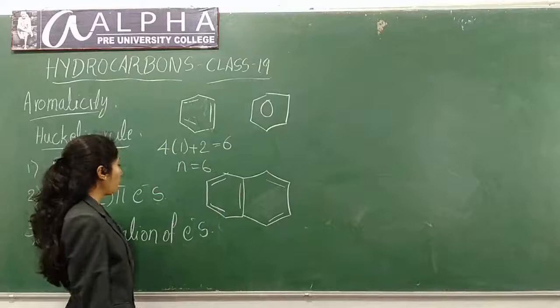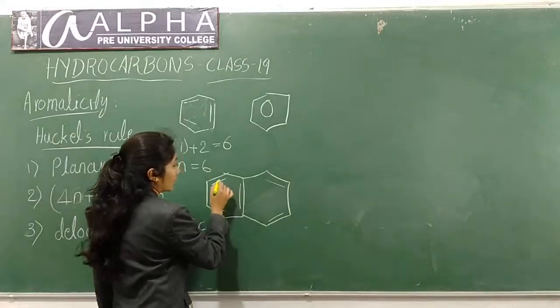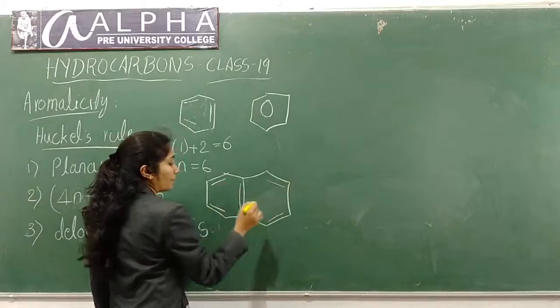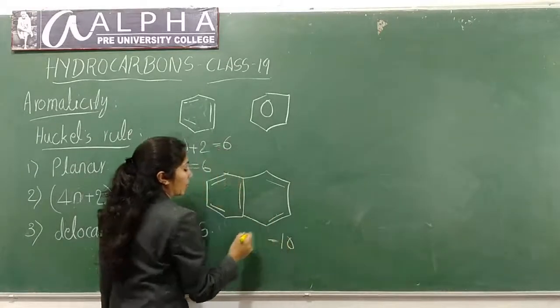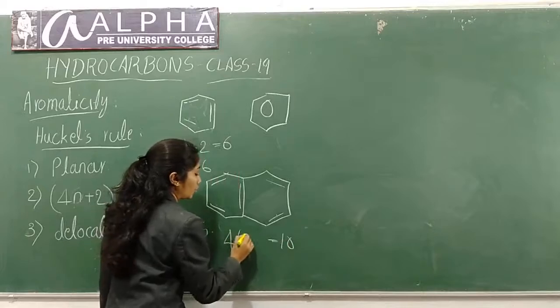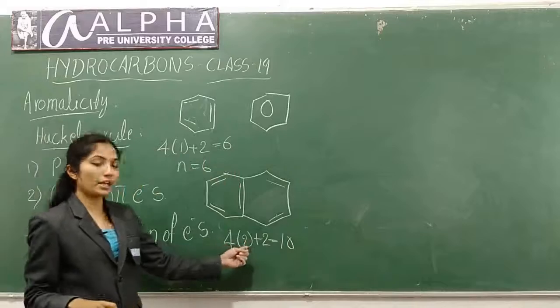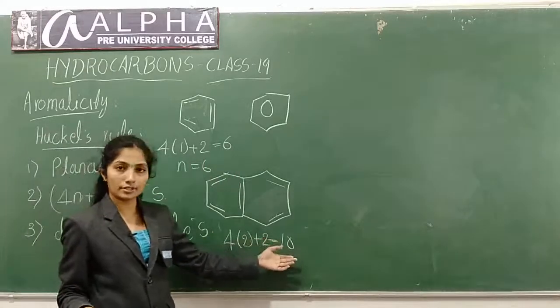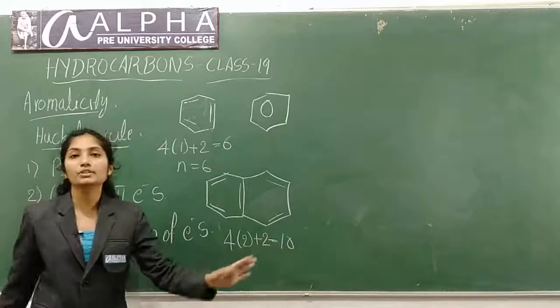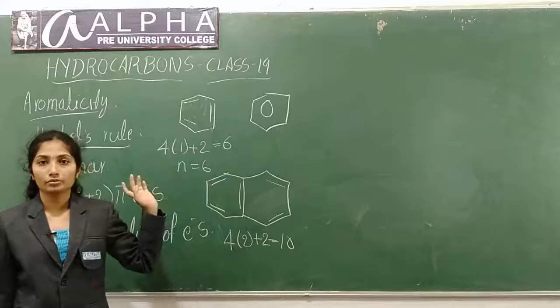If you check for the 4n plus 2 pi rule, how many pi electrons are there? 1, 2, 3, 4, 5 pi bonds. So 10 pi electrons. So you can write it as 4 into 2 plus 2, 4n plus 2. So here n is equal to 2. So the number of pi electrons is 10, which follows the 4n plus 2 pi rule. So this is an aromatic compound.